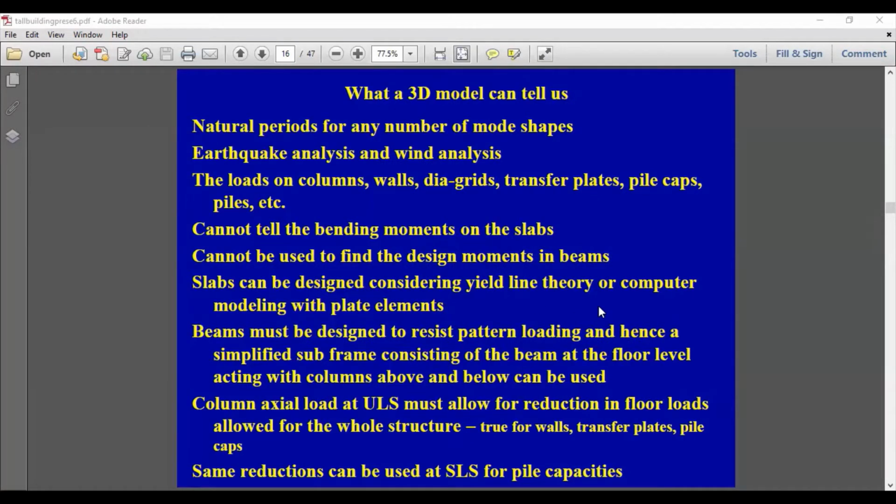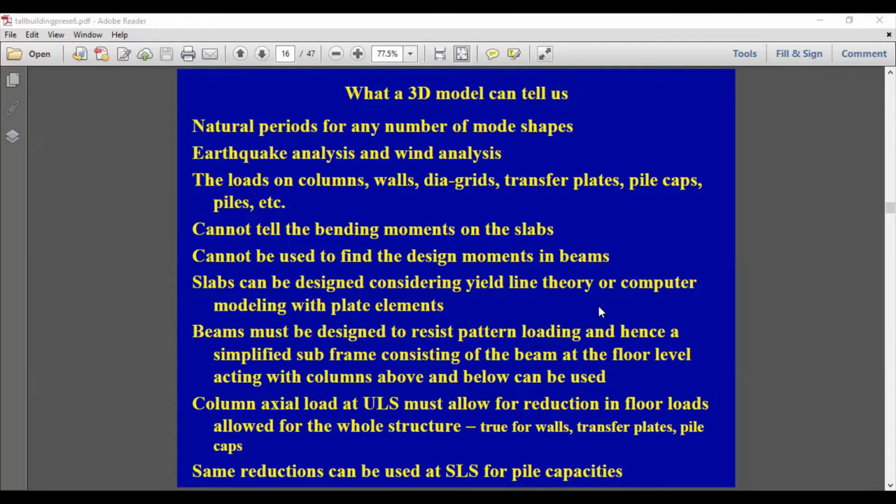Now let's look at, when we make a three-dimensional model of a building, what's the type of information we can gather from a 3D model? So when you make a 3D model, you will have columns, beams, slabs. You can even have transfer floors, and if you want, you can even model the foundation. So when you do all this, you can get some useful information once you do the analysis. And the first thing that you can get is natural period for any number of mode shapes.